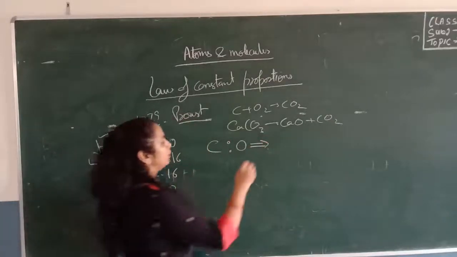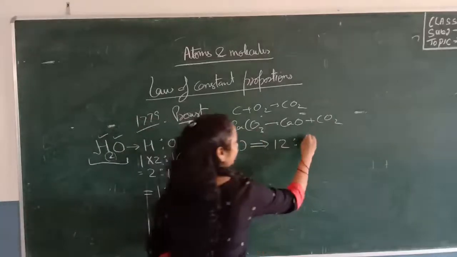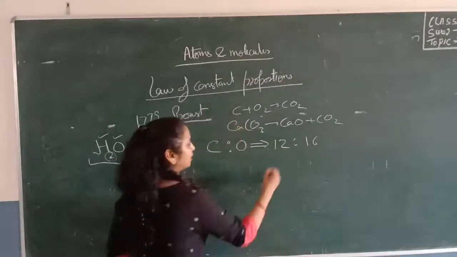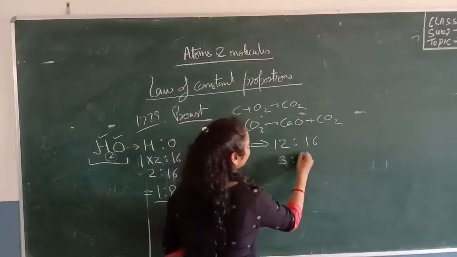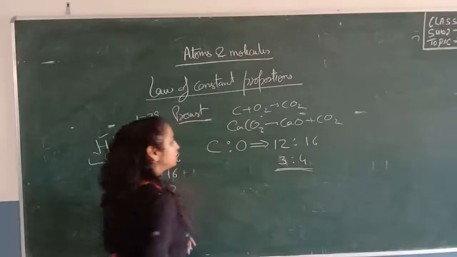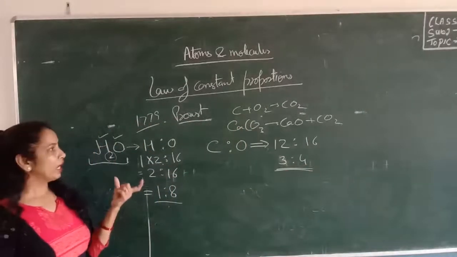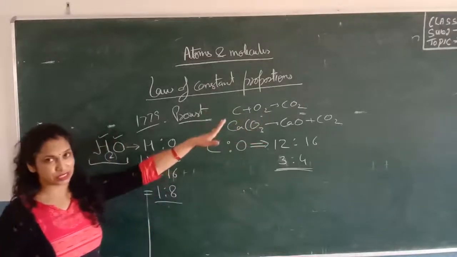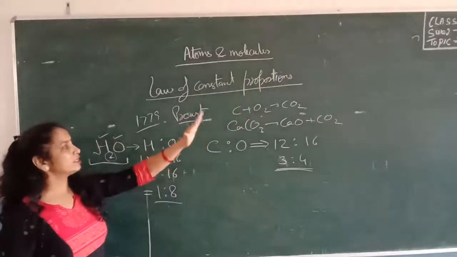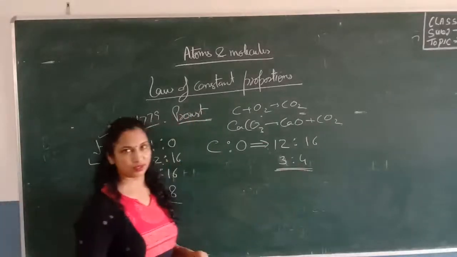Like the mass of carbon is 12 and the mass of oxygen is 16. Let's simplify it and we will get 3:4, since 4 threes are 12 and 4 fours are 16. So carbon dioxide, this chemical compound, has fixed elements combined together, carbon and oxygen, in a fixed proportion by mass, that is 3:4.